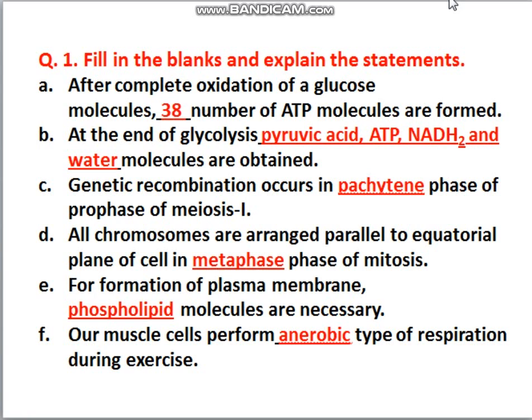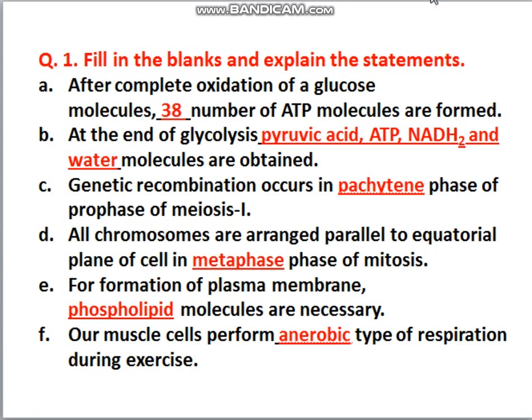So today we will be doing the recording for questions and answers of lesson number 2. So the first question is fill in the blanks and explain the statements. Okay. So we have to fill the blanks that are given. So let's see. After complete oxidation of a glucose molecule, how many ATP molecules are formed?